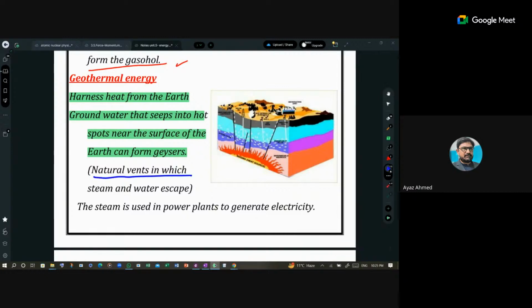A natural event in which steam and water escape is called a geyser.